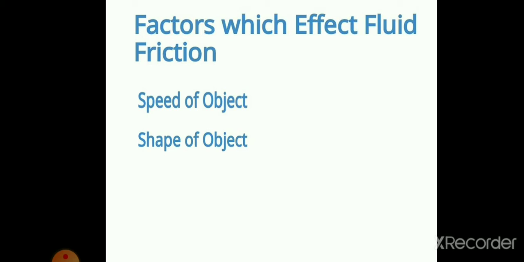When an object is shaped in such a way, it offers minimum friction in air or water, and its shape is said to be streamlined. If an object is streamlined, pointed from the front, it faces less fluid friction. But if it is not streamlined, it faces more friction.